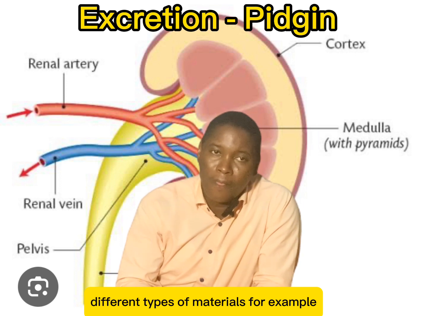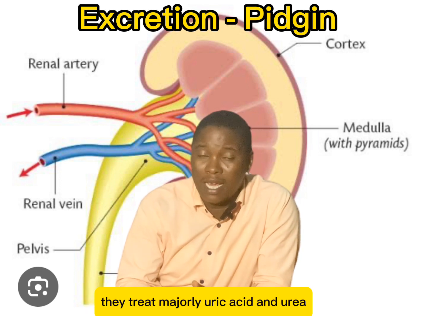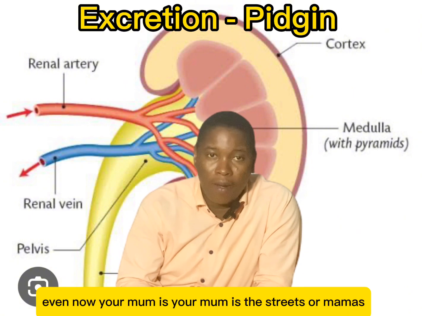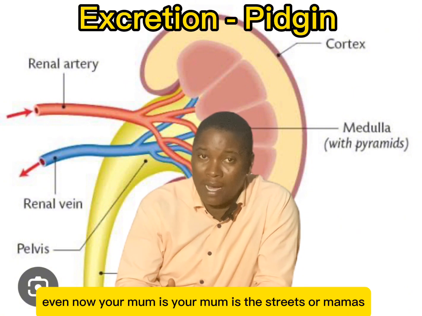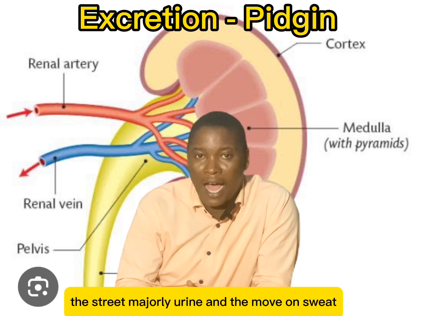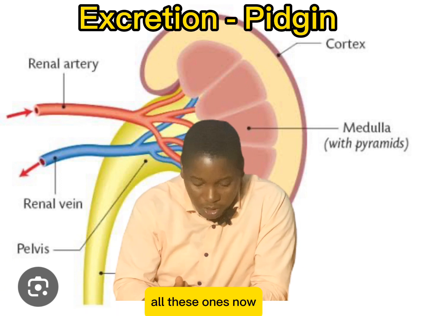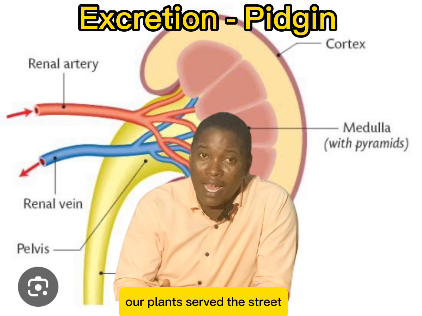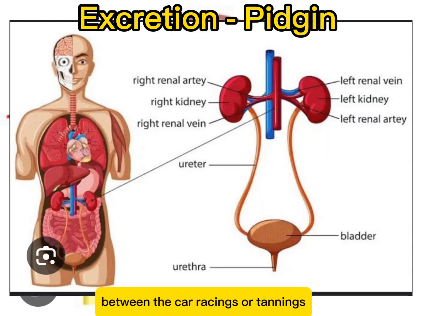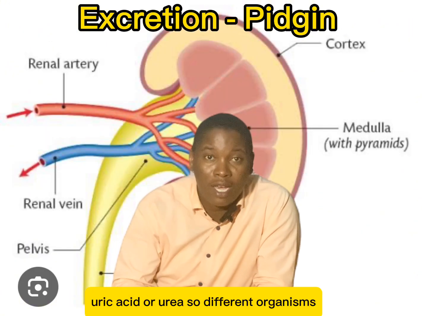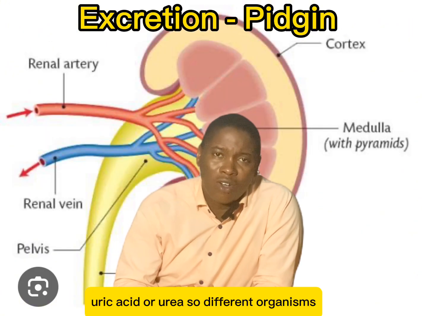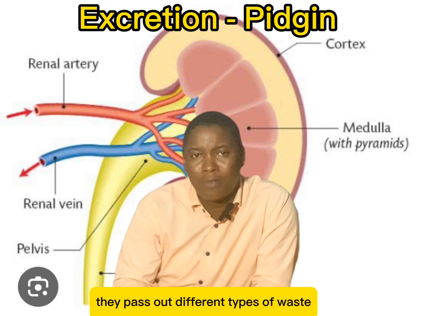Now, different types of organisms dey excrete different types of materials. For an example, birds dey excrete majorly uric acid and urea. If na human beings dey excrete, or mammals dey excrete majorly urine and even sweat. Now, our plants sef dey excrete wetin we dey call resins or tannins. These na substances wey the plants dey excrete. So different organisms dey pass out different types of waste.